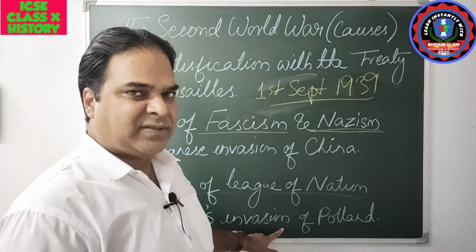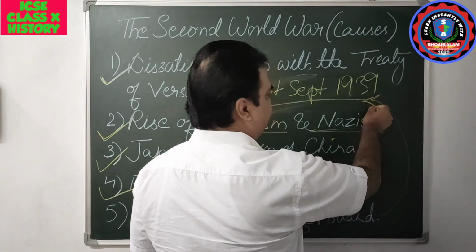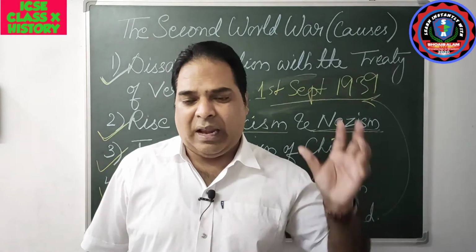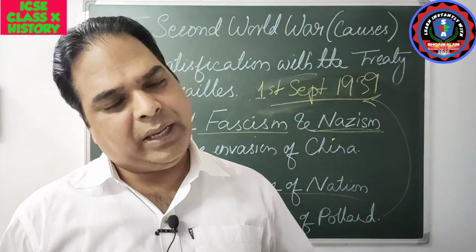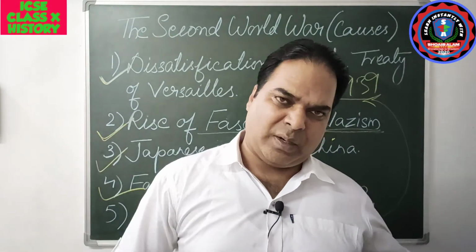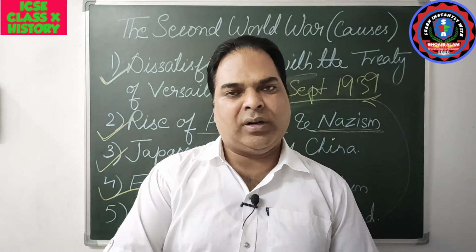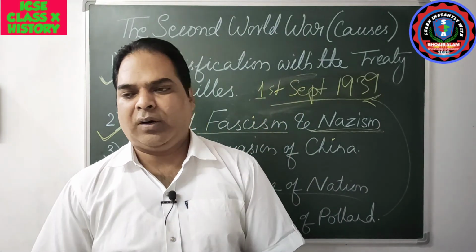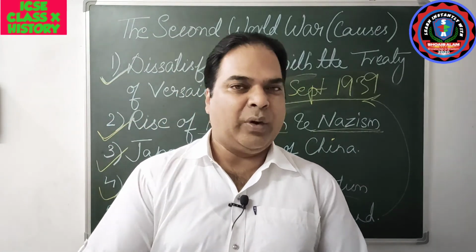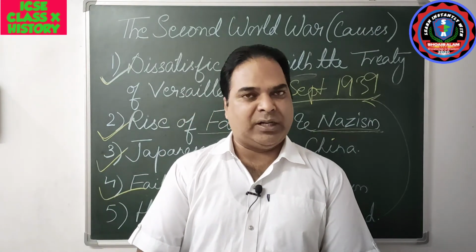The 1st of September 1939, Germany invaded Poland. And with that, on the other side, Russia mobilized its troops, Germany became ready, and then Britain and France declared war on Germany on 3rd of September 1939. So this is all about the causes of the Second World War. Hope you all have understood it.